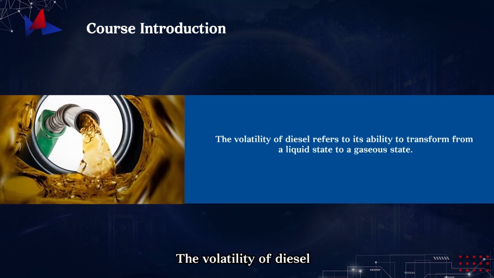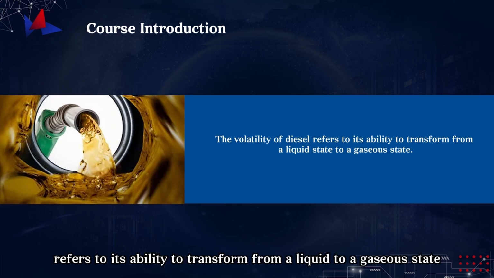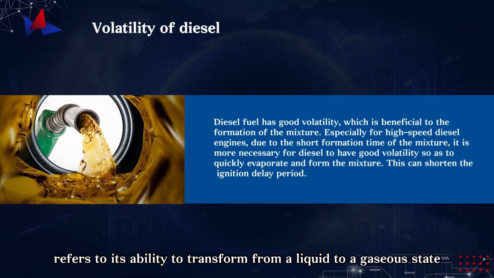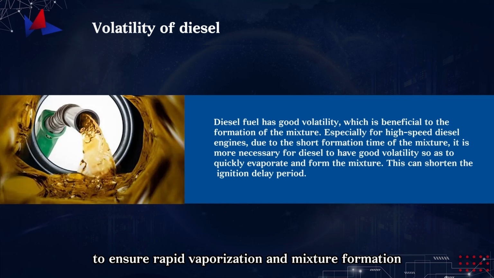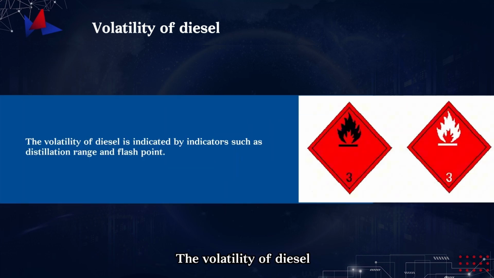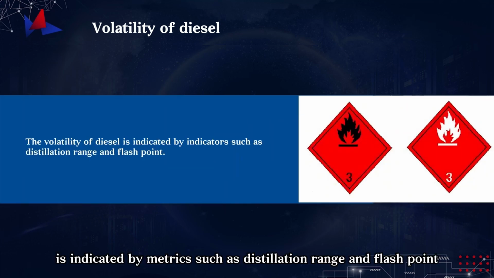The volatility of diesel refers to its ability to transform from a liquid to a gaseous state. Good volatility of diesel is beneficial for mixture formation. Especially for high-speed diesel engines, since the mixture formation time is short, good volatility is even more necessary to ensure rapid vaporization and mixture formation. This can shorten the ignition delay period. The volatility of diesel is indicated by metrics such as distillation range and flash point.